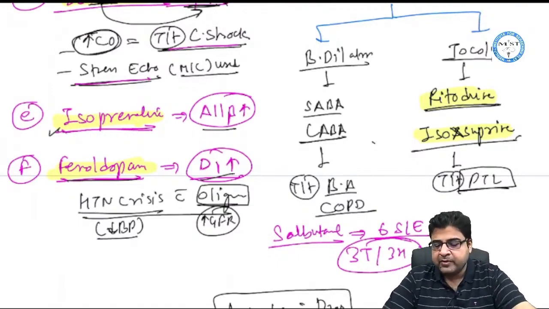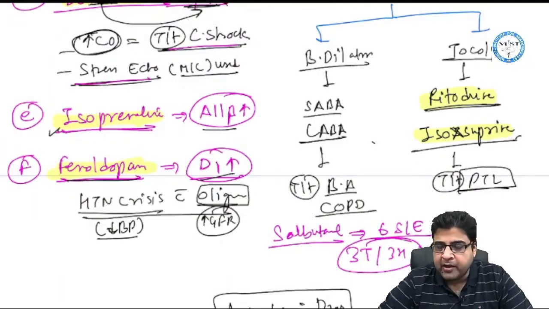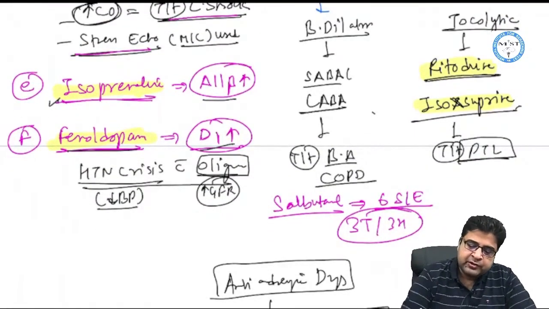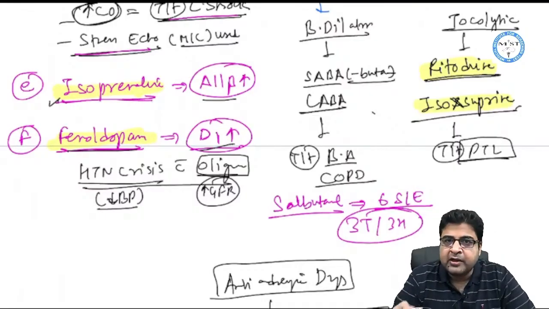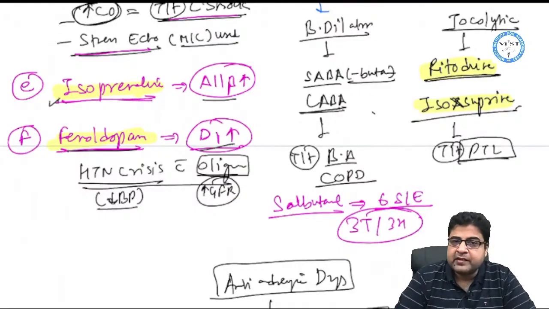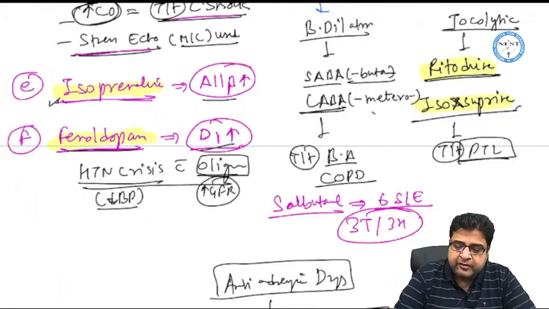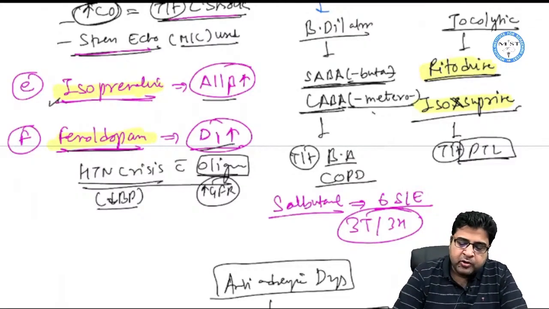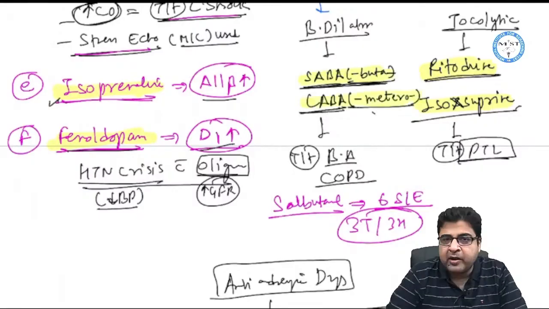And we have some bronchodilators like SABA and LABA, and you know the names of the SABA and LABA already. The SABA drugs are those which have the word buta in their name, like salbutamol and terbutaline, and the LABA drugs have the word metero in their name, like salmeterol and formoterol. So salbutamol and terbutaline are SABA, and salmeterol and formoterol are LABA.